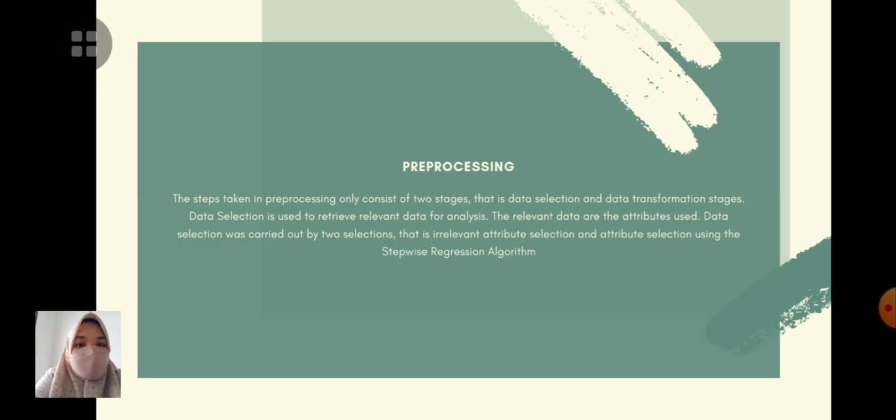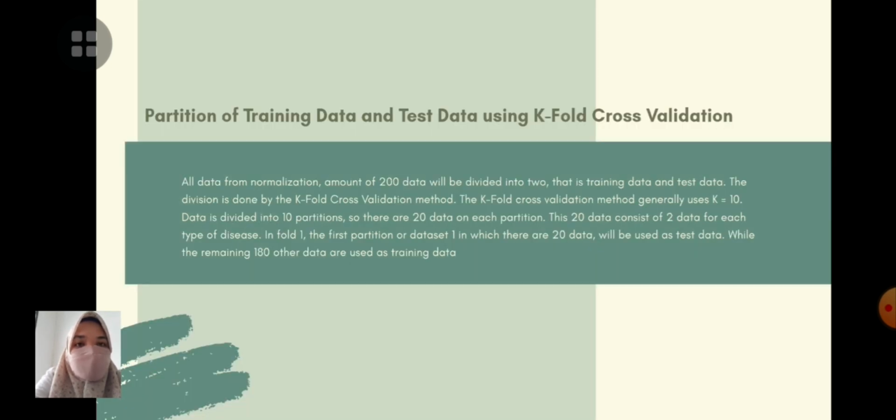So, we go to the preprocessing. The step taken in preprocessing only consists of two stages, that is data selection and data transformation stage. Data selection is used to retrieve the relevant data for analysis. The relevant data are the attributes used. Data selection was carried out by two selections, that is irrelevant attribute selection and attribute selection using the stepwise regression algorithm. And then partition of training data and test data using k-fold cross-validation. All data from normalization amounting to 200 data will be divided into two, that is training data and test data.